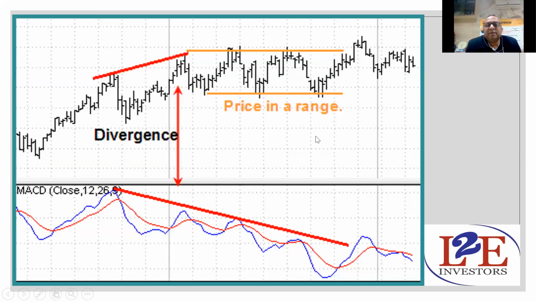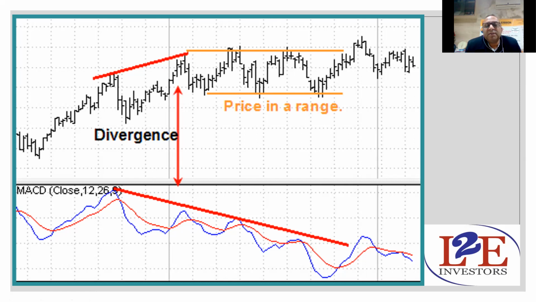So what is divergence? This is one term that we have to use. A divergence is when the price is moving in an upward manner, but the indicator does not confirm it. Here I am explaining the term divergence.